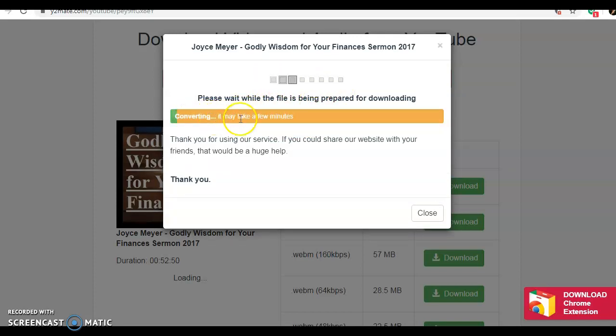Wait for a little bit, then it'll say download. Then you're going to hit it. Then you're going to save this file in a new folder.